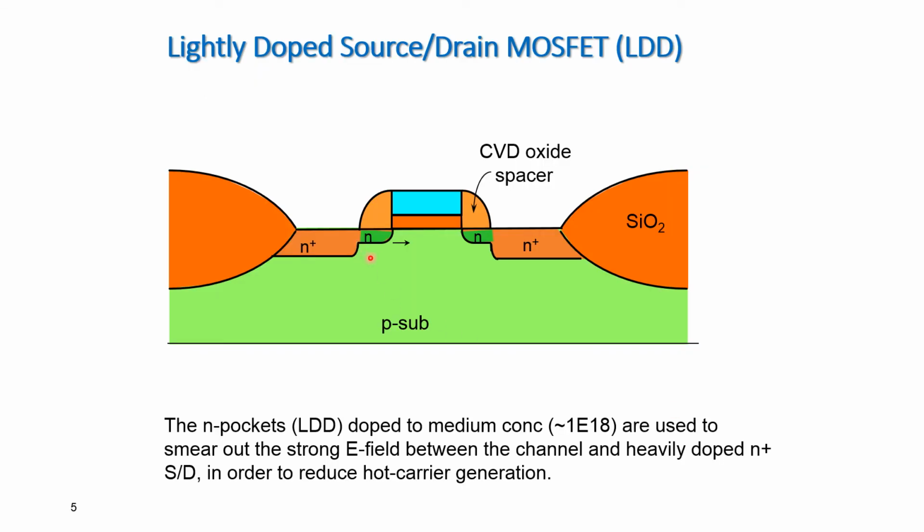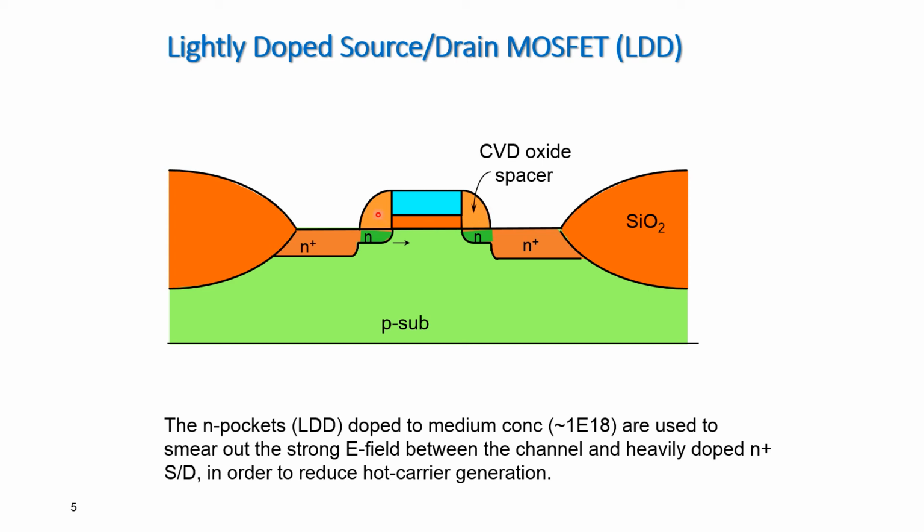Now in this slide you can see that this green portion is the lightly doped drain and source. Although it is on the source side, it is also called the LDD structure, so at both the source and drain ends it is called the LDD structure, and this is the heavily doped drain. Basically, first we do the implantation of the lightly doped source and drain, and then the heavily doped one, and this is the CVD oxide spacer. These two pockets are called the spacers.